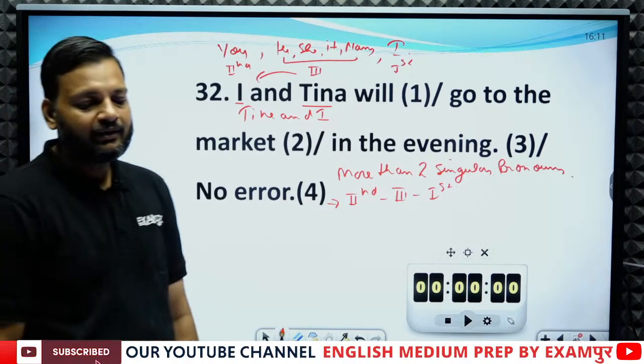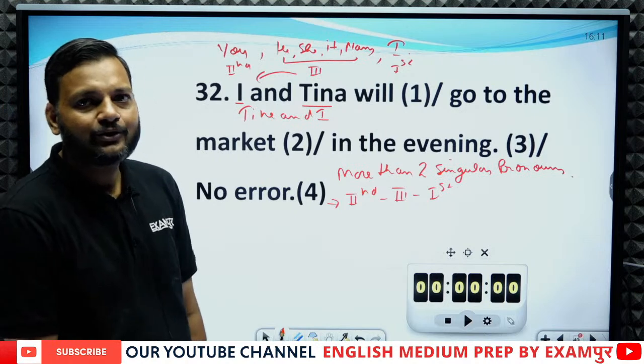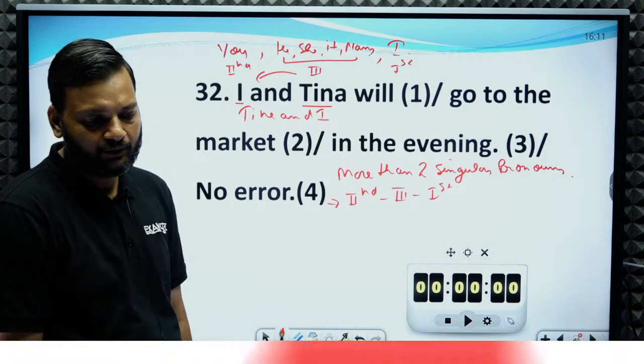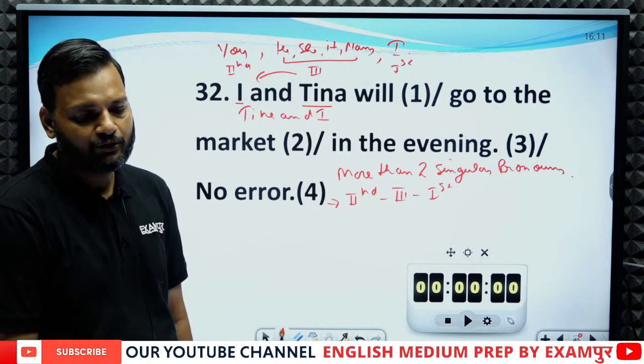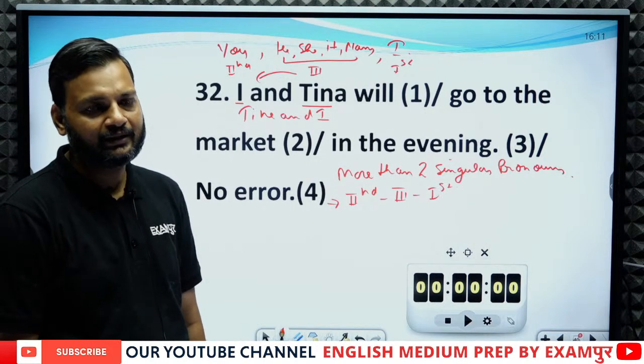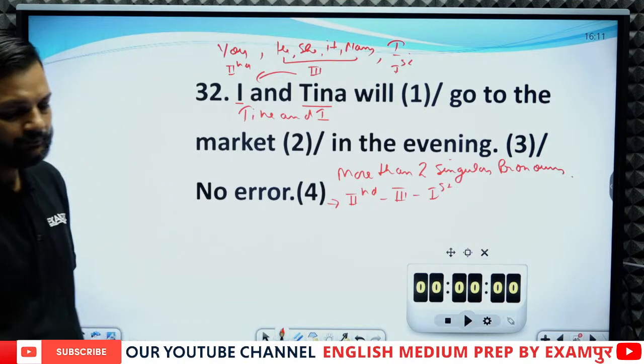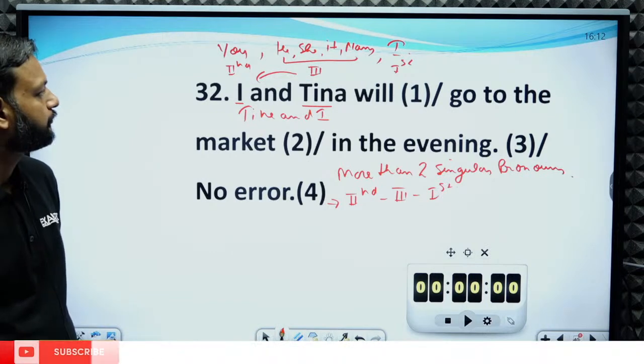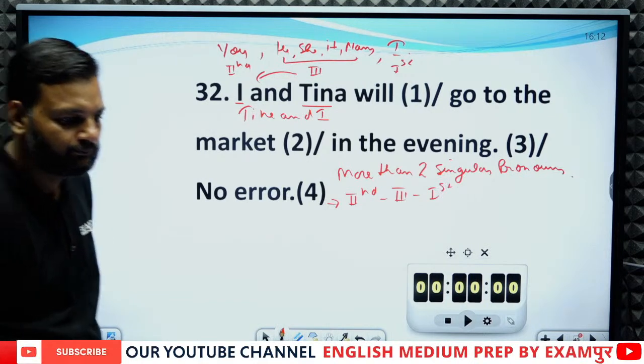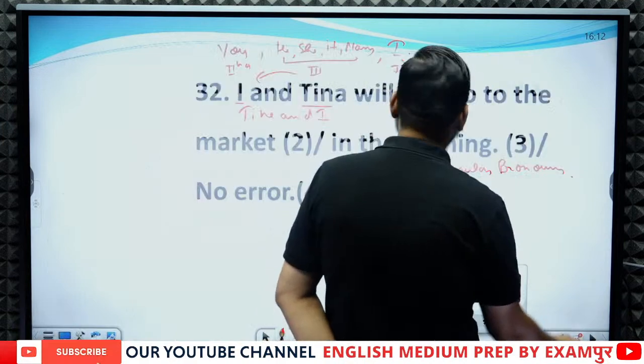Arman Ansari, not 3-2-1. 2-3-1 is the correct order. So Tina and I would be the correct answer. Let's see the next question.